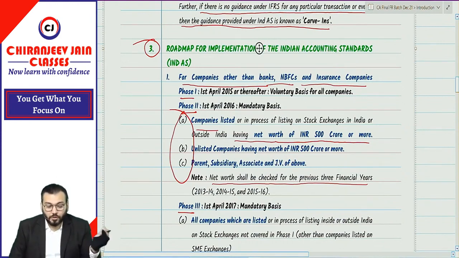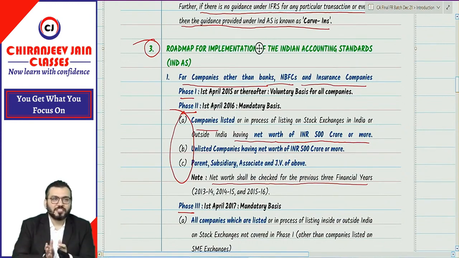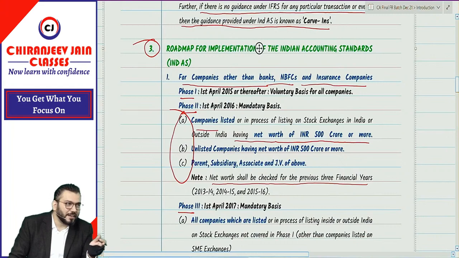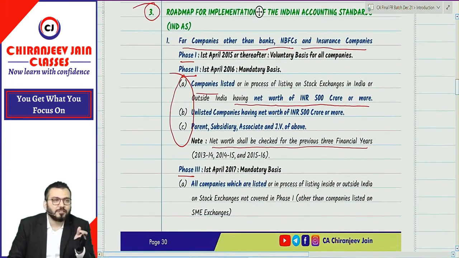For the roadmap, what we have discussed is that in the first instance it was applicable for companies which are not banking companies, insurance companies, and NBFCs. So first it was voluntarily applicable from 1st April 2015.